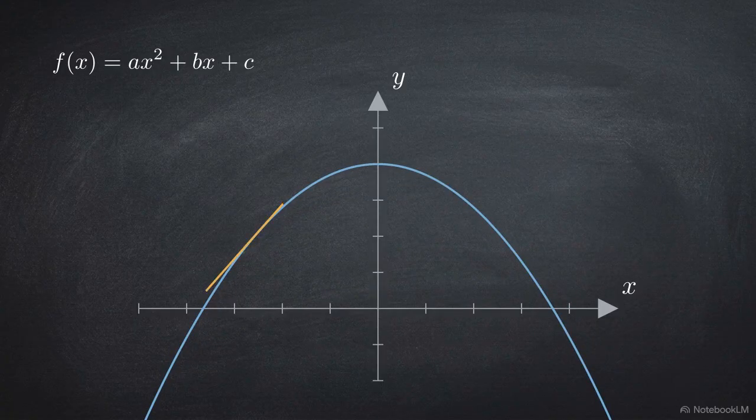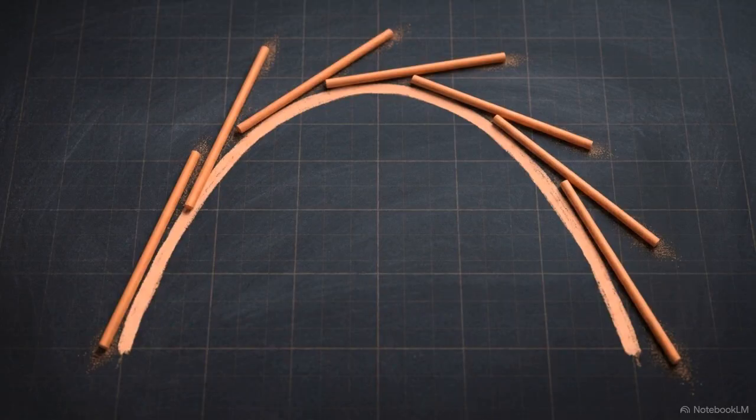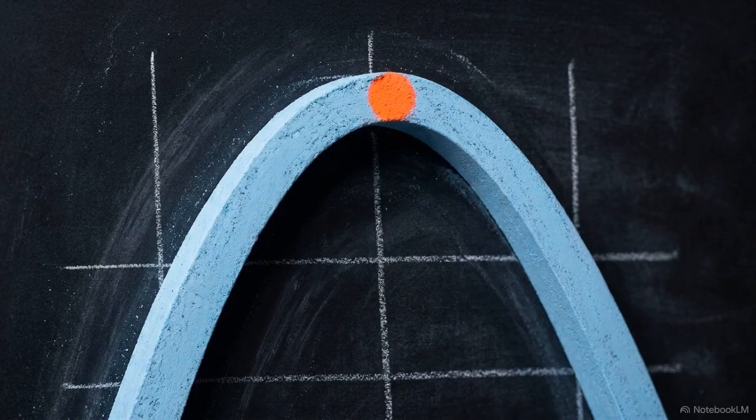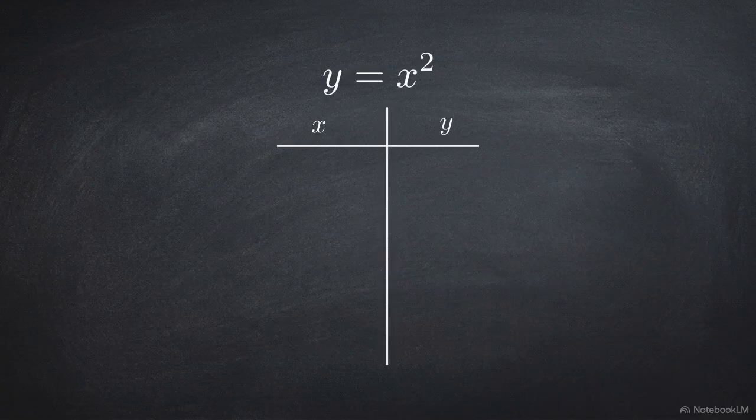A single quadratic curve contains infinite slopes, steep positive on the left, flat at the peak, and negative on the right. The analytical challenge is pinning down a reliable mathematical method to measure a rate that refuses to hold still. If we can calculate that dynamic rate at any given instant, we can identify the absolute mathematical peak or floor of any modeled system. This data table evaluates the simplest quadratic function, y equals x squared.